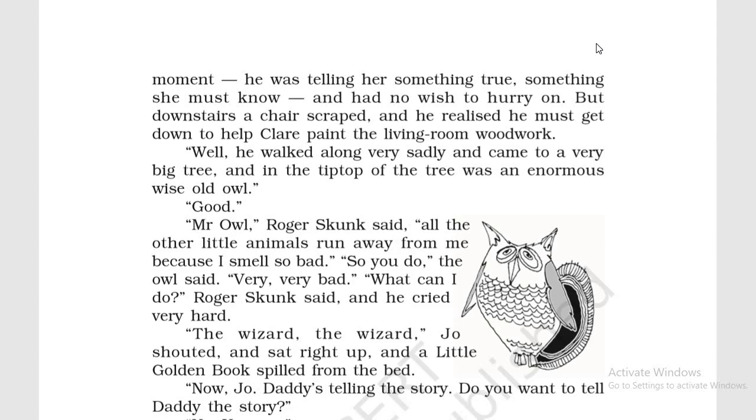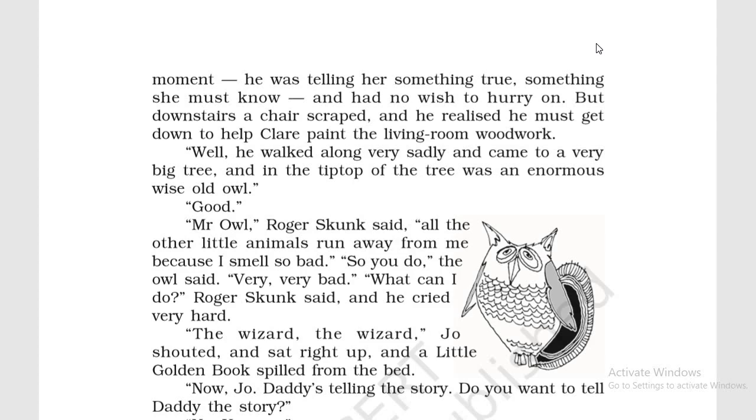Well, he walked along very sadly and came to a very big tree, and in the tip top of the tree was an enormous wise owl. So finally, Roger Skunk has seen, he has met with an owl. Finally, जब उसने कहा था ना अभी पीछे कि won't he see the owl, कि वो owl से नहीं मिलेगा क्या वो owl को नहीं देखेगा, won't he meet the owl? So that is why finally the owl has also come in the story. He is also there now.